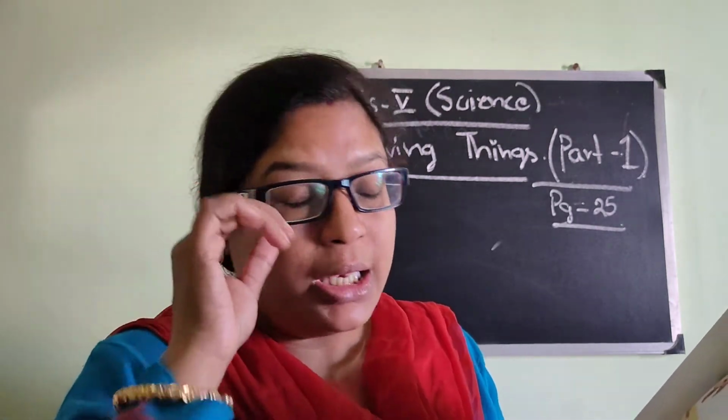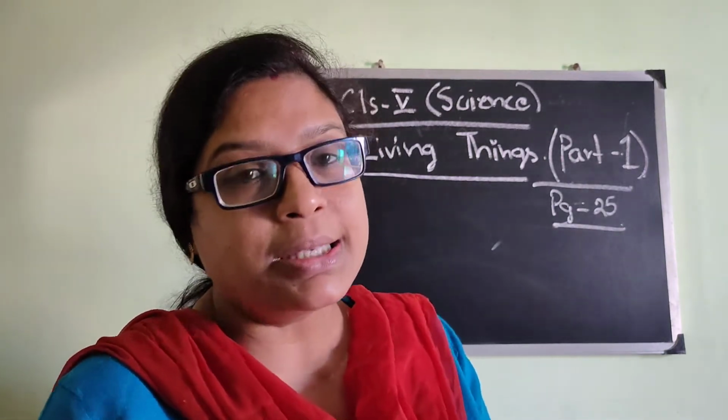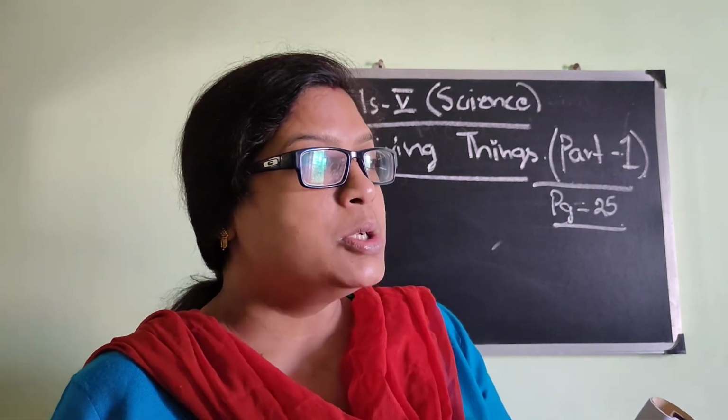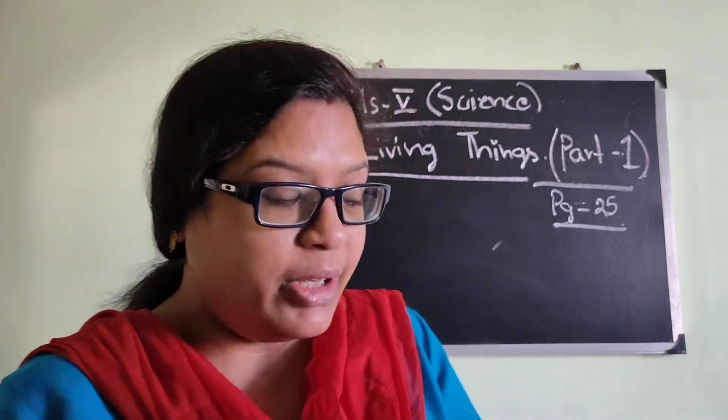And what are the special features of living things? Living things include, we all know, plants and animals both, isn't it? So both categories, those having life, are known as living things. So let's start with the chapter.